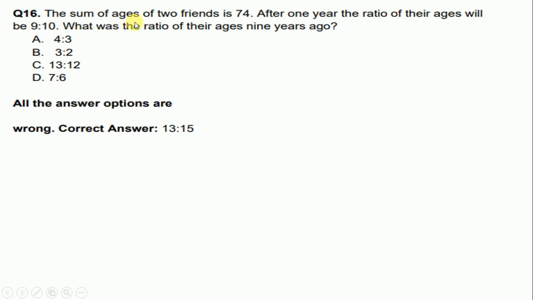The sum of ages of two friends is 74. After 1 year, the ratio of their ages will be 9:10. What was the ratio of their ages 9 years ago? So correct answer is 13:15.